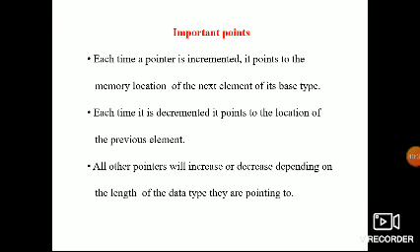So while incrementing, it goes to the next element of the memory location. If you decrement, it goes to the previous element of the memory location. All pointers will increment or decrement depending on the length of the data type. I told you already, if we use int, it will be incremented by 2. If I use float, it has 4 bytes. If I use char, it has 1 byte. So based on the data type, it will be incremented as well as decremented.